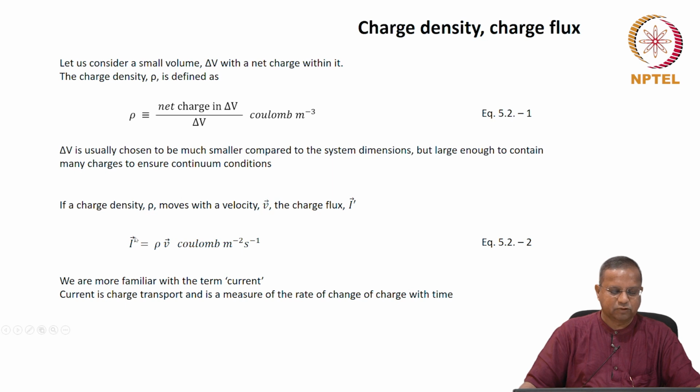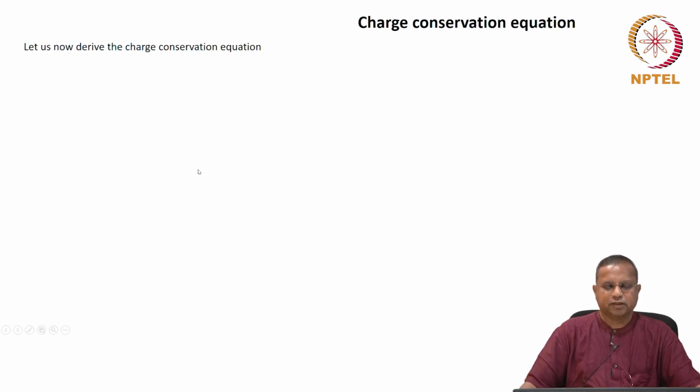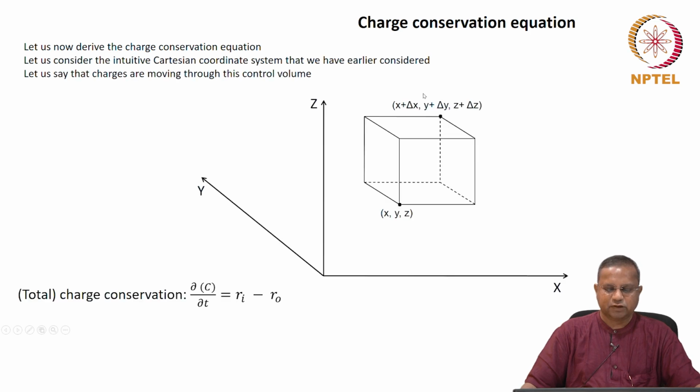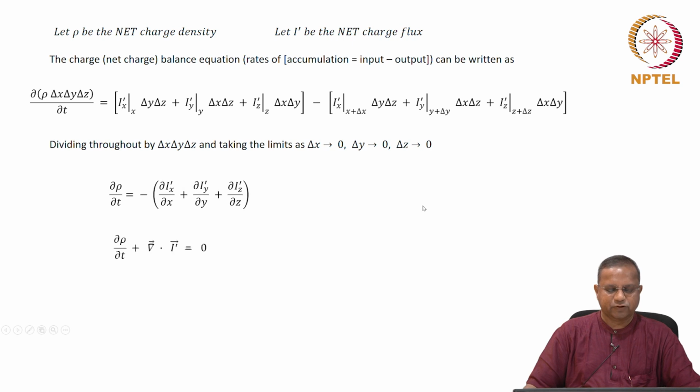Then we said we are going to use I dash for the charge flux, because I we have reserved for charge per time, current. Then we derived the charge conservation equation from very simple considerations, and the differential form we directly obtained as dou rho by dou t plus del dot I dash equals 0.